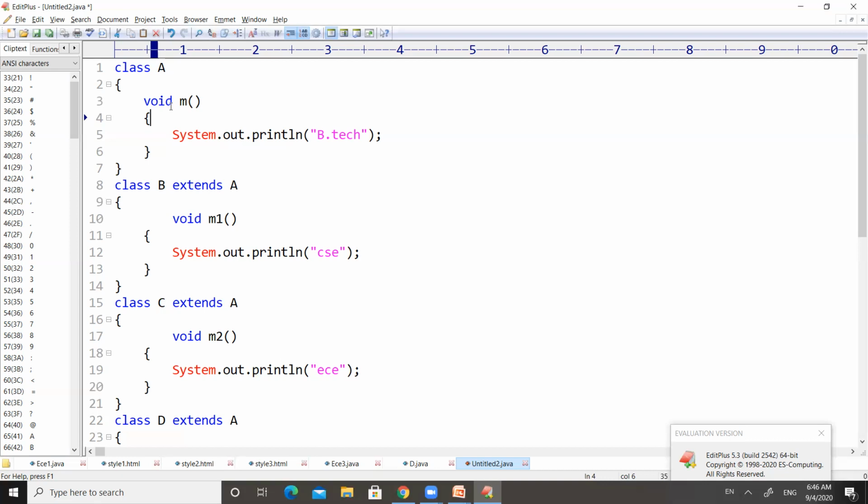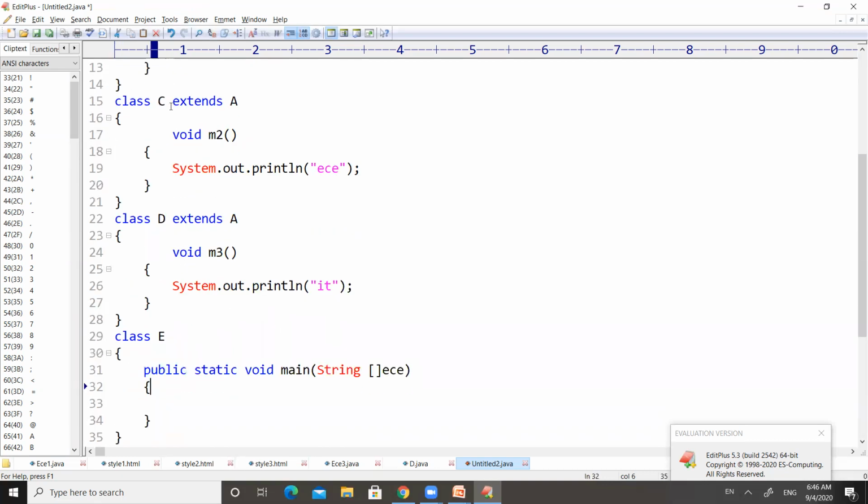Okay, so let us add some more statements inside the main method so that we can have access to all the methods which are present in different classes. If we create an object for class B, for example, B obj1 equal to new B, that means we are trying to create an object for class B, and then we are trying to create an object for class C. The object names should be different.